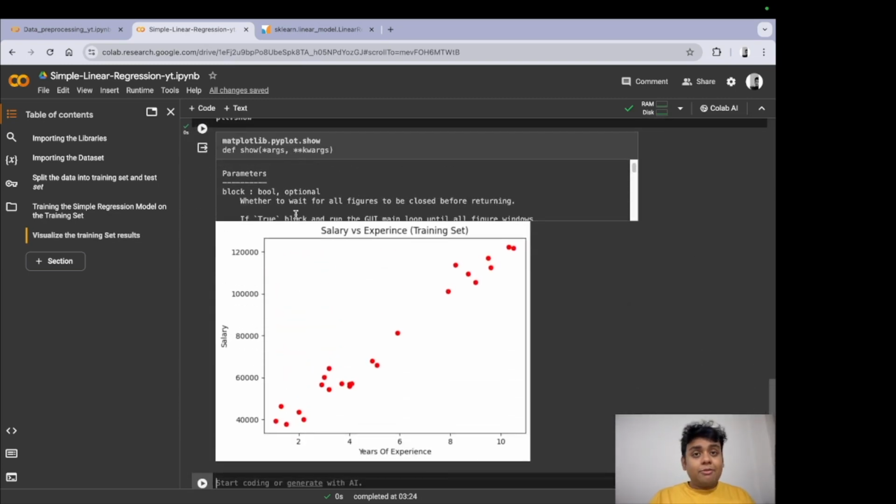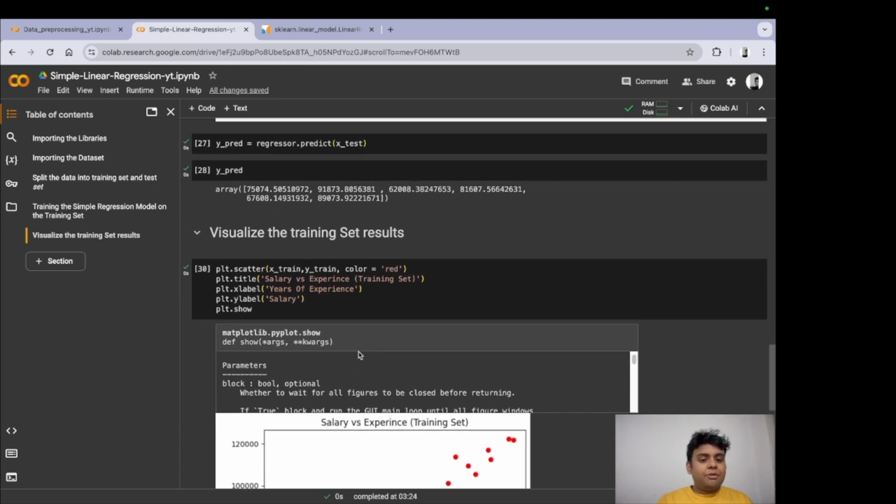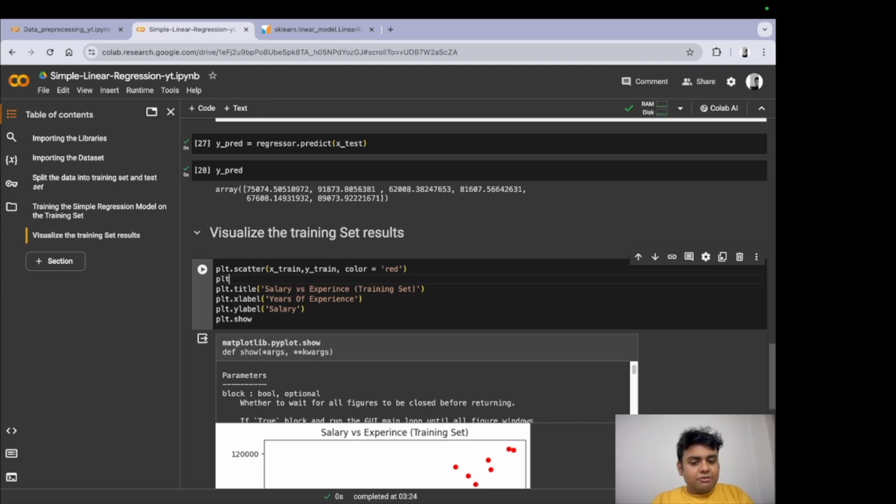Remember what we did? We drew a line in between, our predicted line, and checked if our predicted line is accurate or not. Now, there is no way we are going to get a line which matches all of the points here. There is no way we can do that, because it cannot be totally perfect. So what we are going to do is write another line here, which will be plot. A plot is a line. Let me check if it's working. It's working. plt.plot.